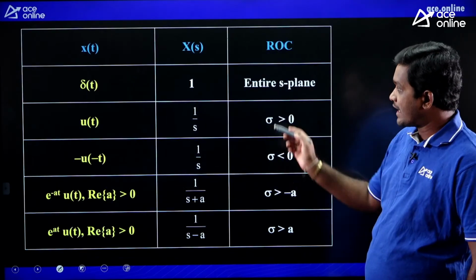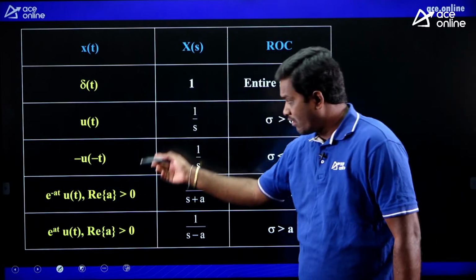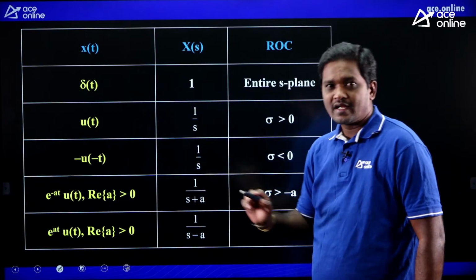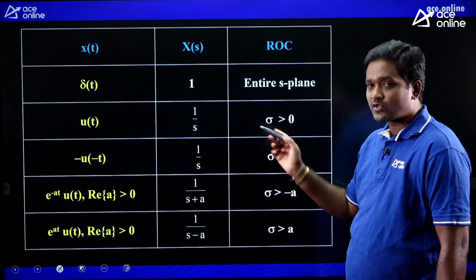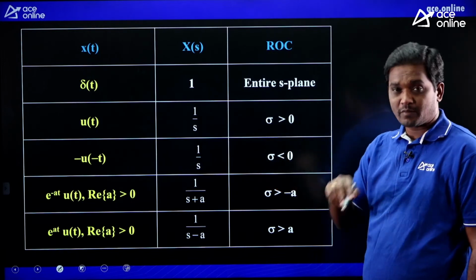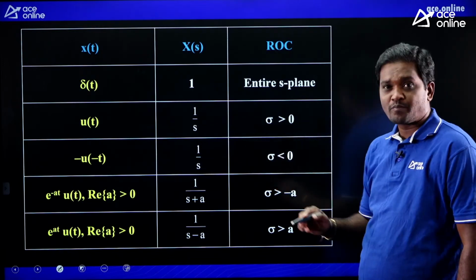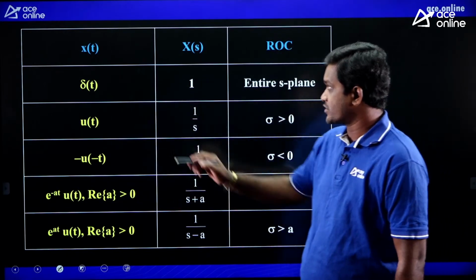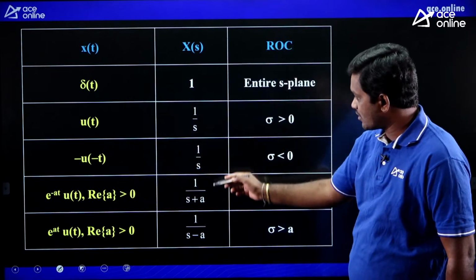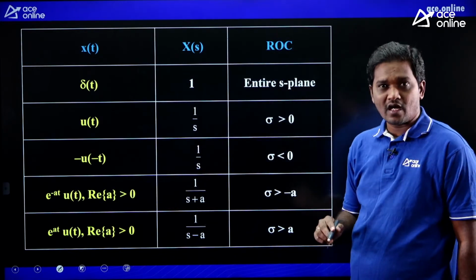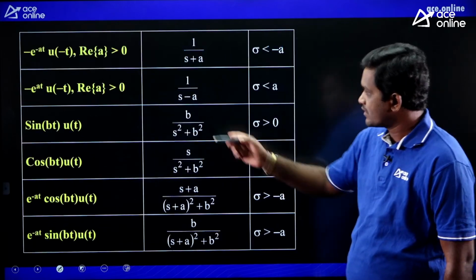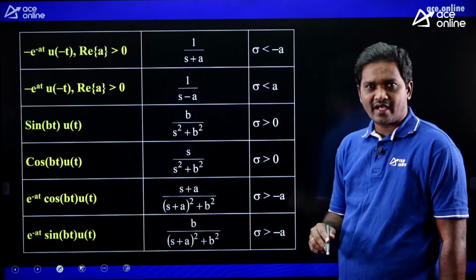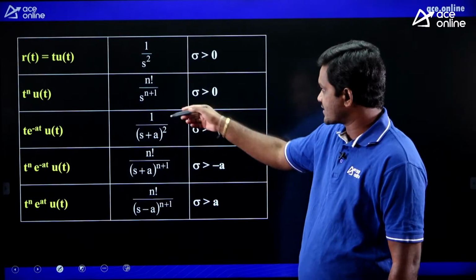I am giving one more table which consists of all the standard signals. These 4 are the basic signals and these are all the remaining standard signals. Please go through all these standard signal transforms after completing the live session. Note it down, it is a very important table. First column x of t, second column X of s, and the third column is ROC. Next, this is also standard signals, x of t, X of s and ROC. Next, x of t, X of s, ROC.